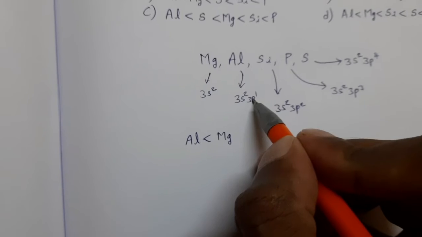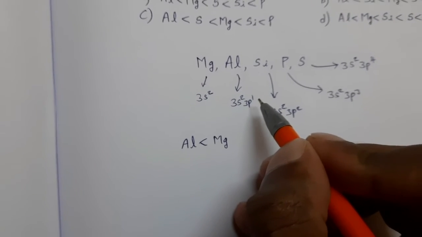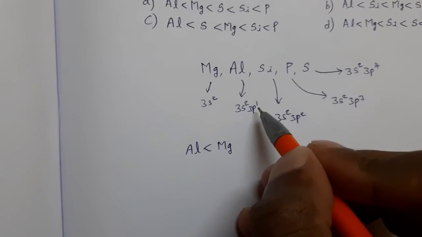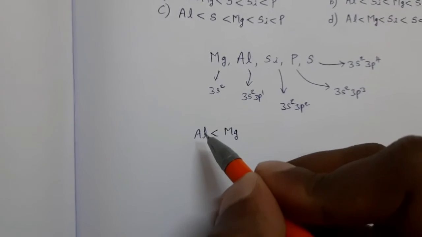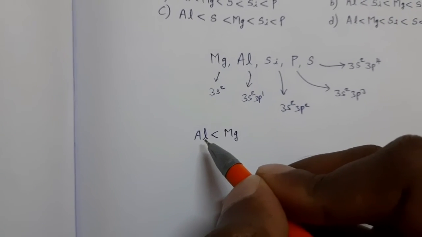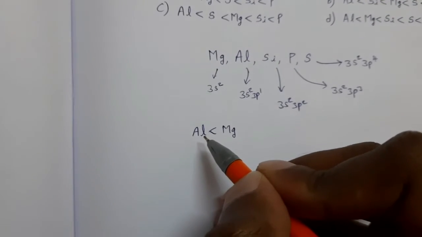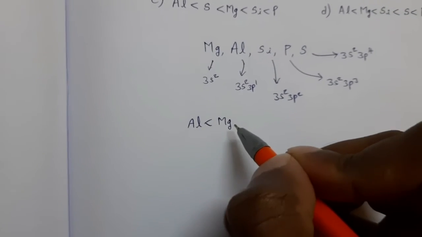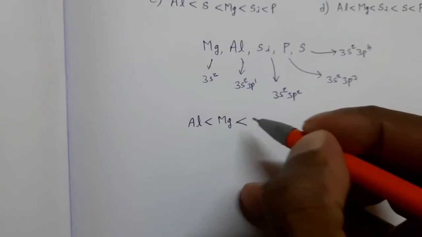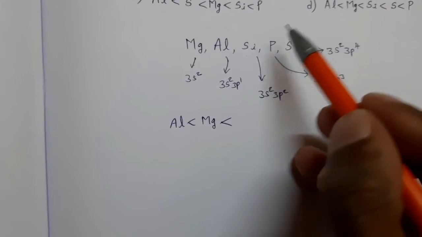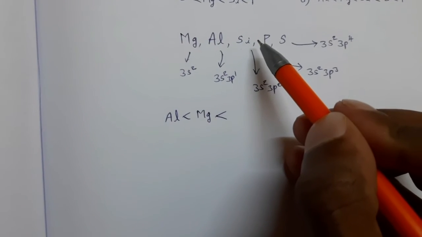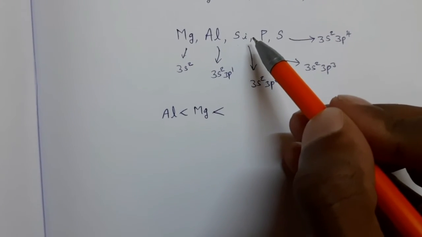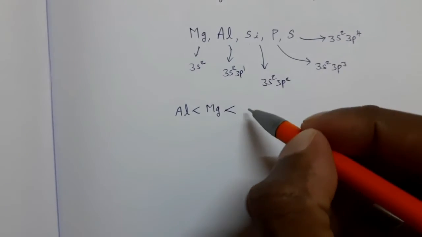Here one unpaired electron is there. So removing an electron from the 3p orbital is easier than from magnesium. That's why aluminium needs less ionization potential than magnesium. Next, come to the next one. Silicon. In these three, silicon's atomic size is less, so more ionization potential is required.